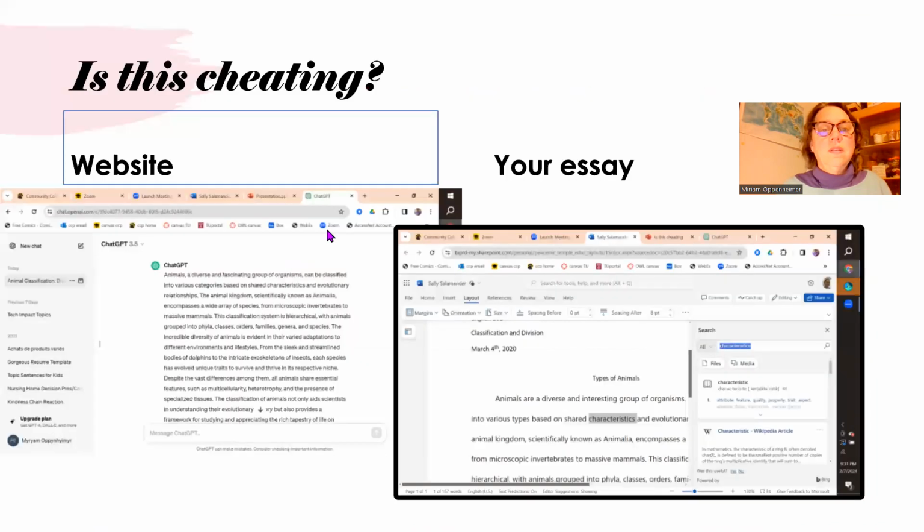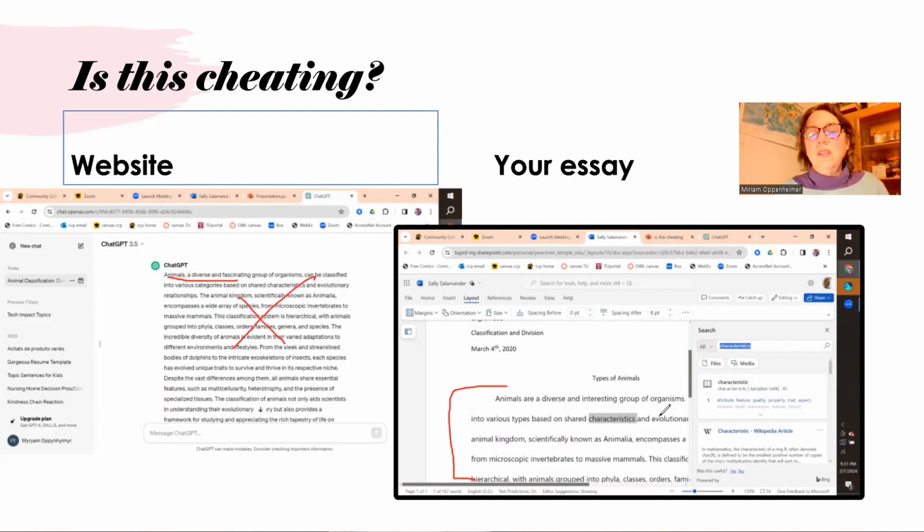Okay, here we have the same ChatGPT, and here's the student's essay. What do you think? Right here, animals, blah, blah, blah. Exactly the same is here. That's cheating. Suppose you didn't have this and you wrote this and you wanted to find a synonym for characteristics by using the website itself, by clicking with your right click and things like that.